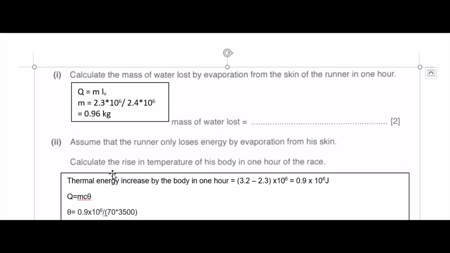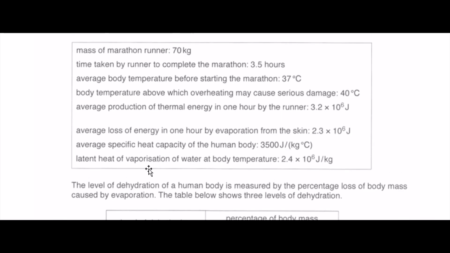Right, assume the runner only loses energy by evaporation from the skin. Calculate the rise in temperature of his body in 1 hour. So we want to see how much energy he actually produces in 1 hour, sorry. The average production of thermal energy in 1 hour by the runner is this, right? Then the average loss of energy by evaporation from the skin is this. So the leftover is 3.2 minus 2.3. This amount he produced, then lost by evaporation is this amount.